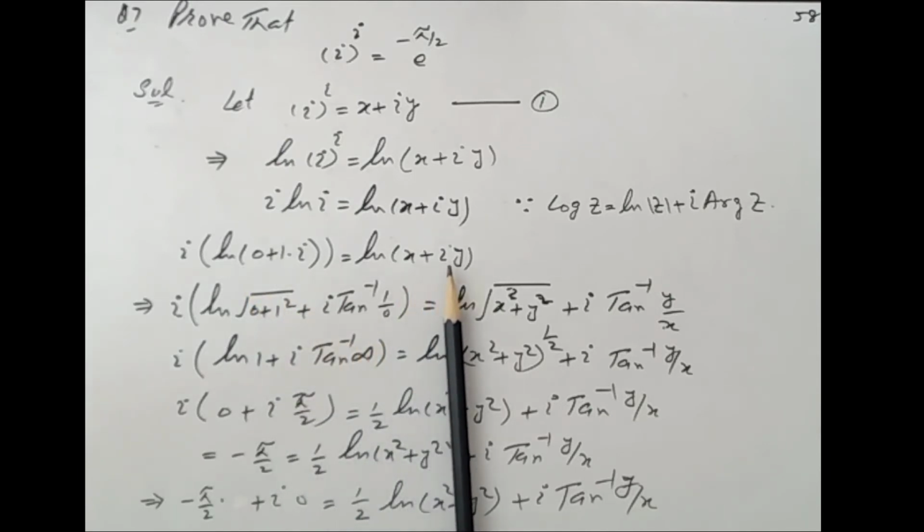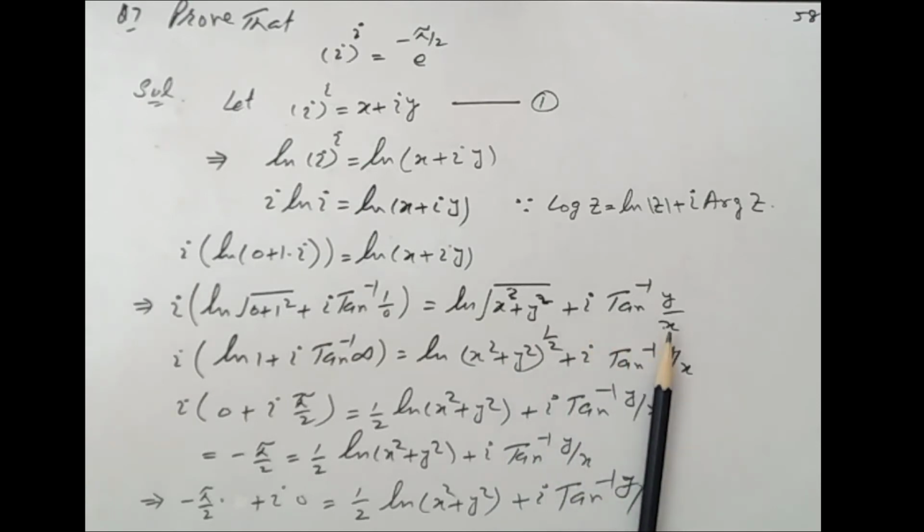And also we use this formula on the right hand side. This becomes natural log of under root x square plus y square plus iota tan inverse y over x. This becomes natural log of 1, and 1 by 0 equals infinity. Tan inverse infinity is pi by 2. Here we take again the formula of logarithm, and this 1 by 2 can be written here. This becomes 1 by 2 natural log of x square plus y square plus iota tan inverse y over x. Iota into iota is iota square, which becomes minus 1, and this whole term becomes minus pi by 2.